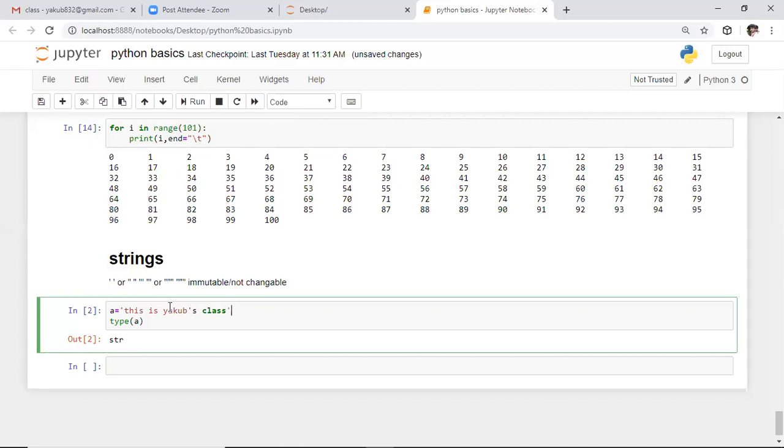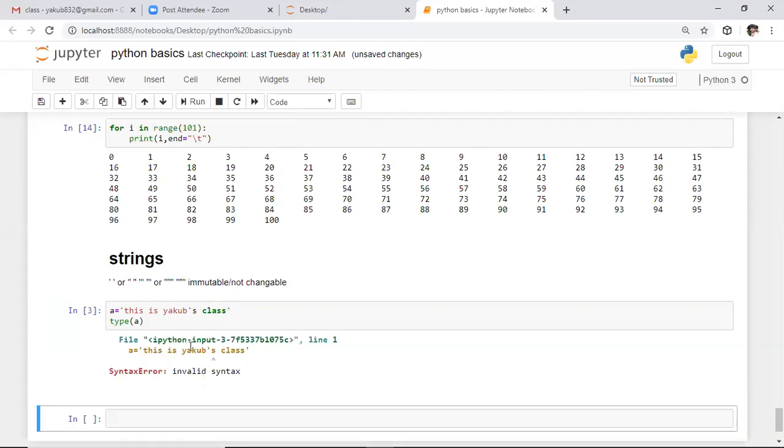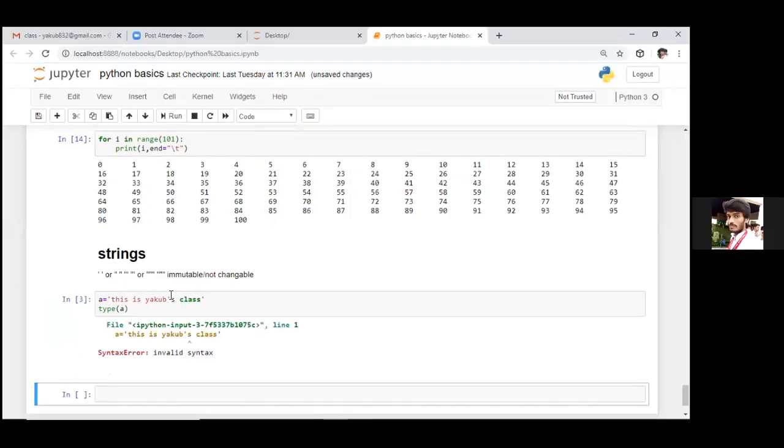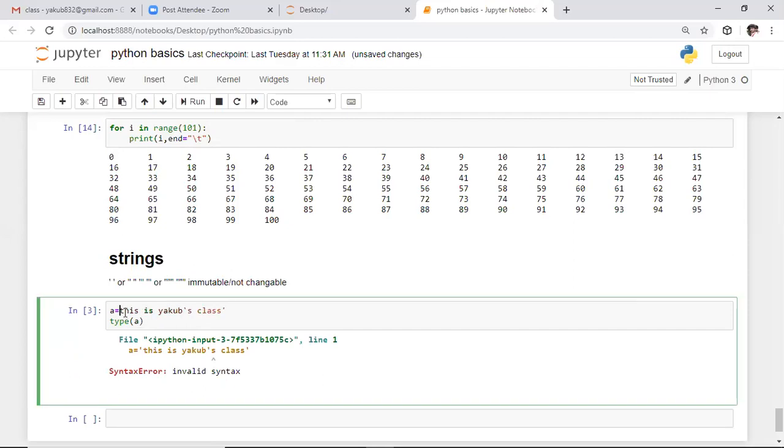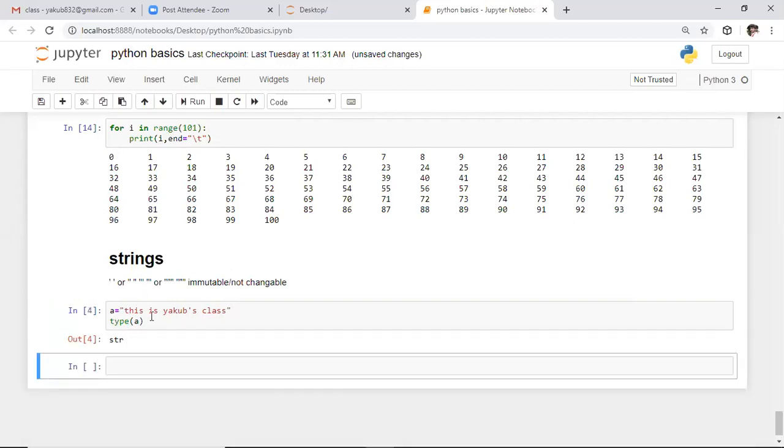If you execute this portion, it will return a syntax error. That means in any sentence, if you use an apostrophe inside single quotations, it is considered the end of the string. In these cases you should use double quotations to represent the string. After this, when I execute, it does not give any syntax error. Whenever you want to use apostrophes in between a string, define that string in double quotations only.